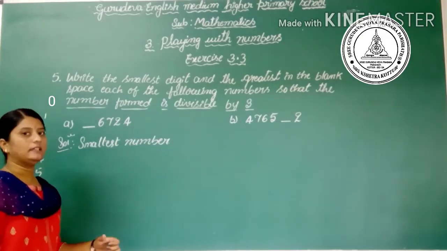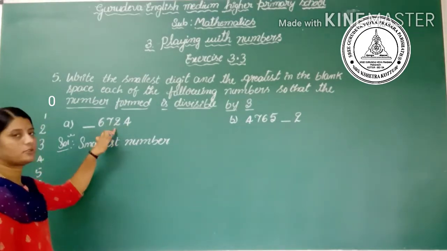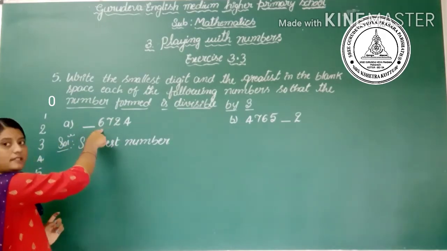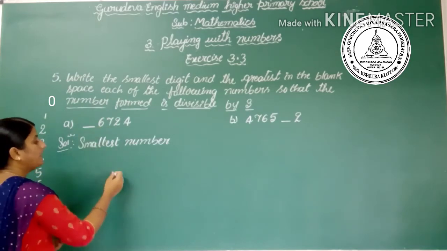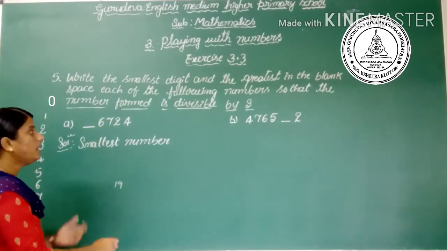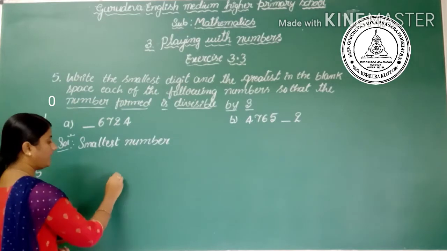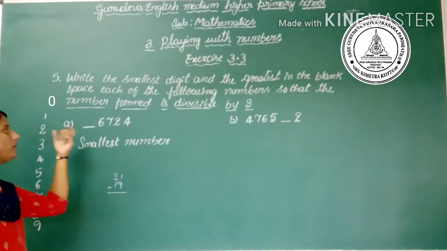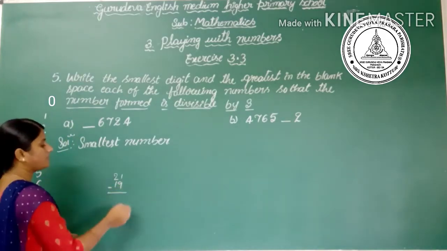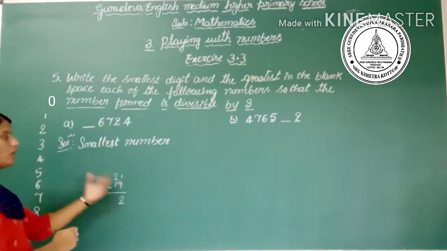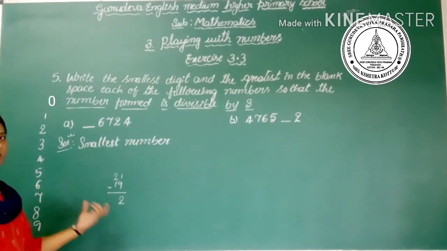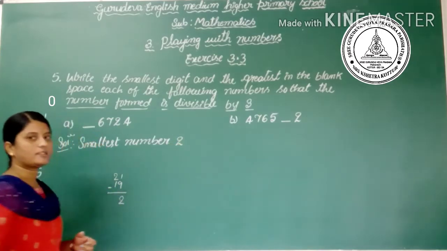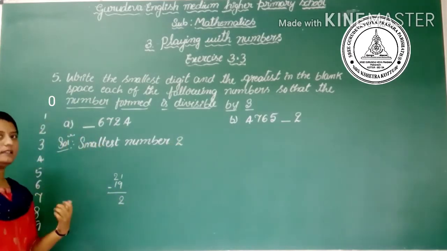Let's check: 4 plus 2 is 6, 6 plus 7 is 13, 13 plus 6 is 19. Here there is 19, and the nearest multiple of 3 is 21. So the smallest digit we need is 21 minus 19, that is 2. The smallest number 2 we have to fill in the space.